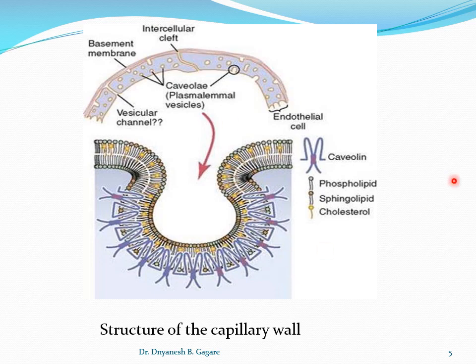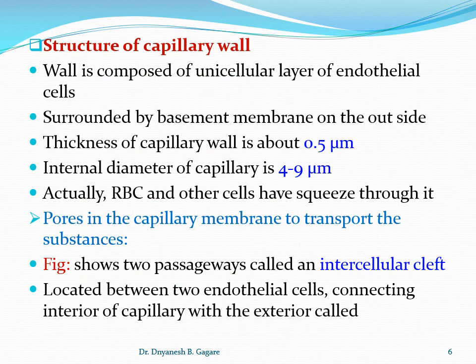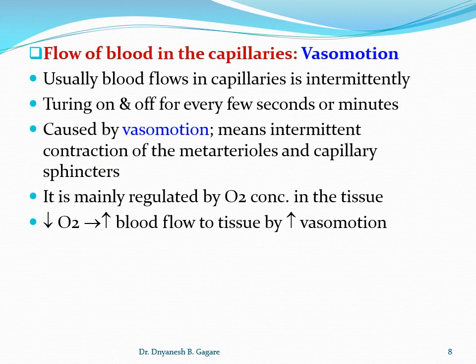Now we'll continue. If you see the flow of blood in the capillary, the flow of the blood in the capillary is by the vasomotion. So usually, if you see the blood flow in the capillary, it is not continuous.